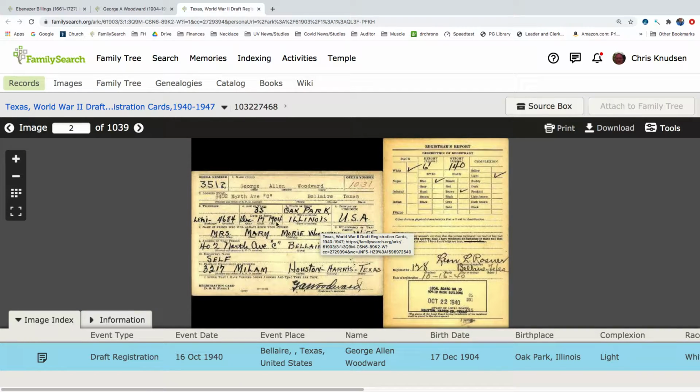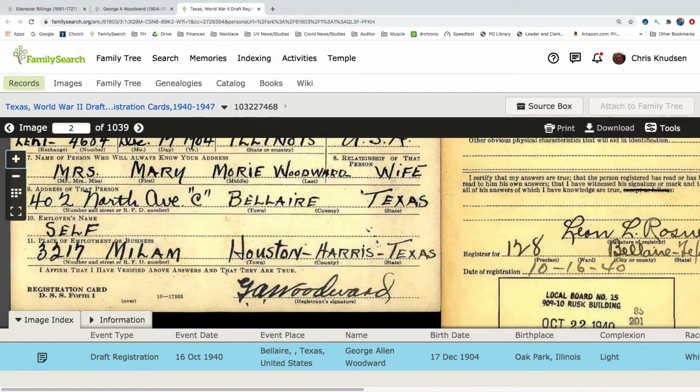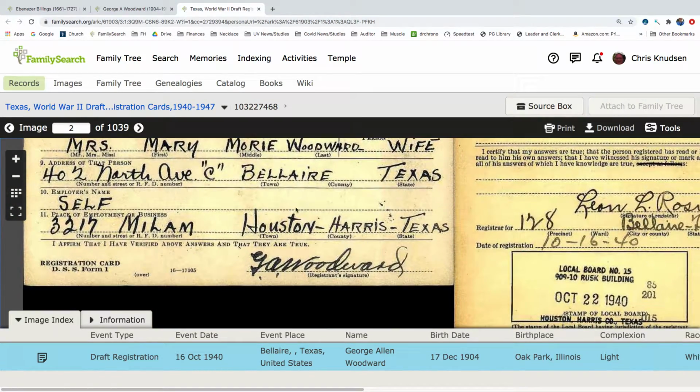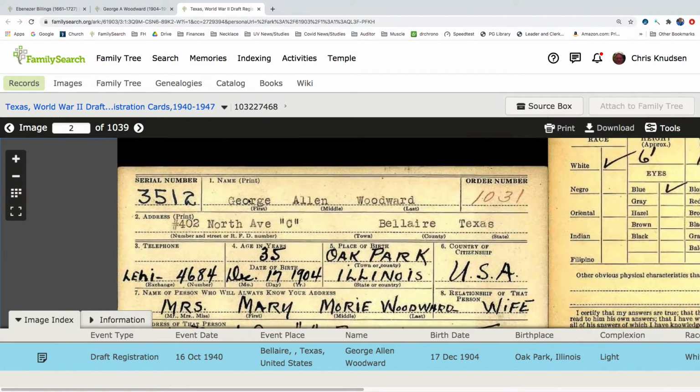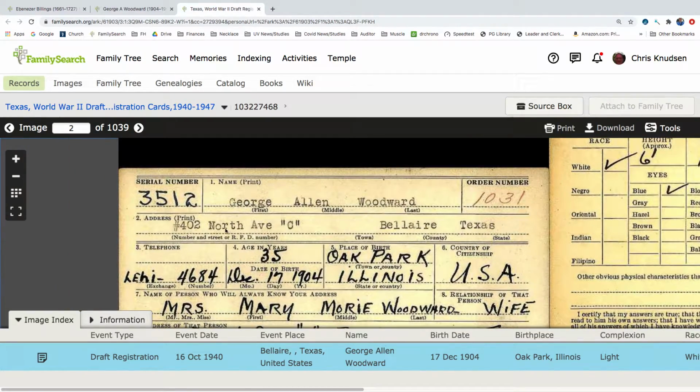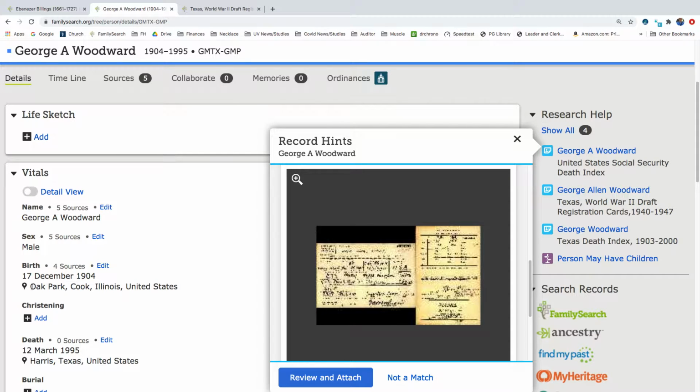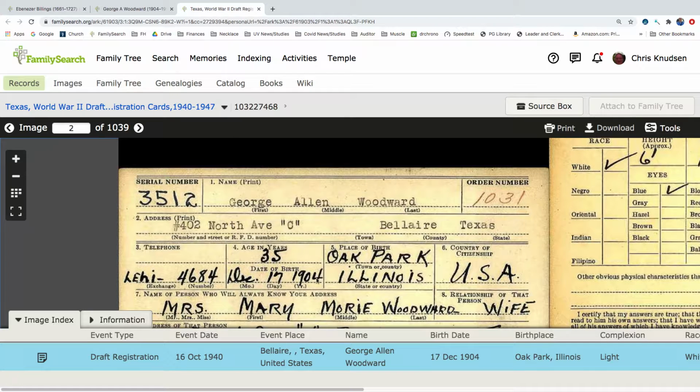Okay, so this was handwritten and signed by G.A. Woodward, George Allen Woodward. And how do we know this is him? Date of birth, December 17th, 1904, Oak Park, Cook, Illinois. So place of birth, Oak Park, Illinois.